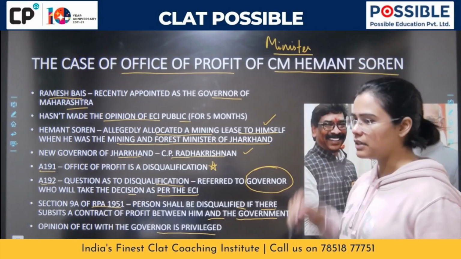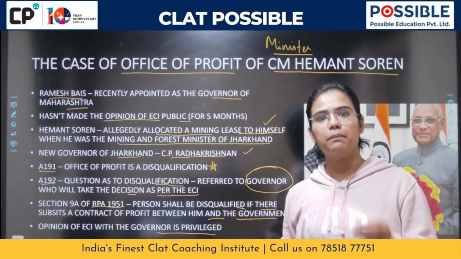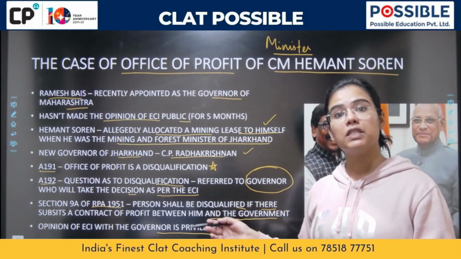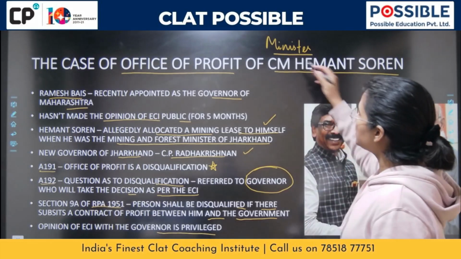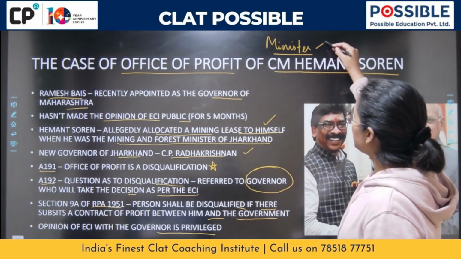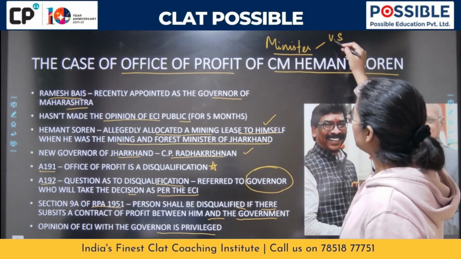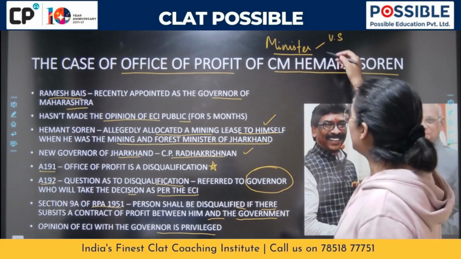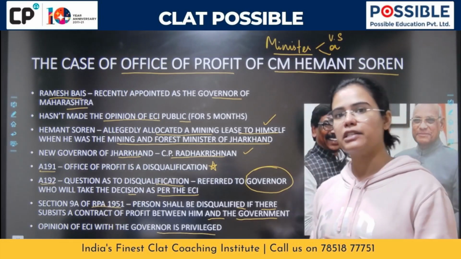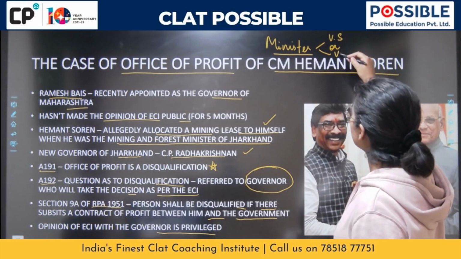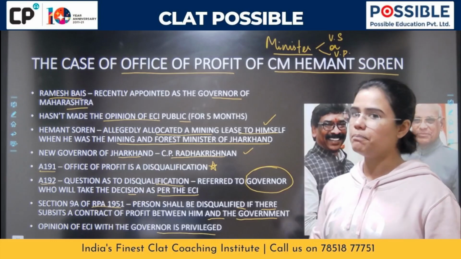Now, everybody understands that in order to become a minister, since we are talking about the state, let's discuss state polity. In case a person needs to become a minister, he has to be a member of the Legislative Assembly or Vidhan Sabha, or in case such a state also has a Vidhan Parishad or Legislative Council, the person can also become a member of Vidhan Parishad.